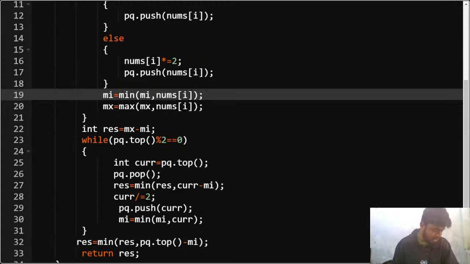Kal ka LeetCode daily challenge, कीजिए ना remove. I'll do it, Pranay. I'll do it probably maybe tomorrow or today in the evening. I'll try to bring the video of that.